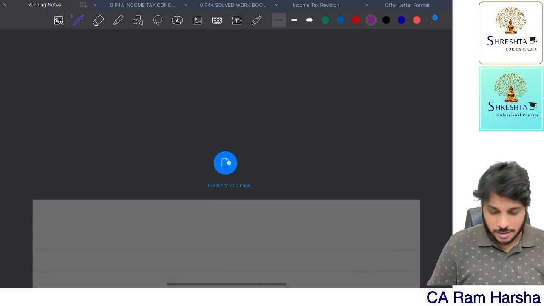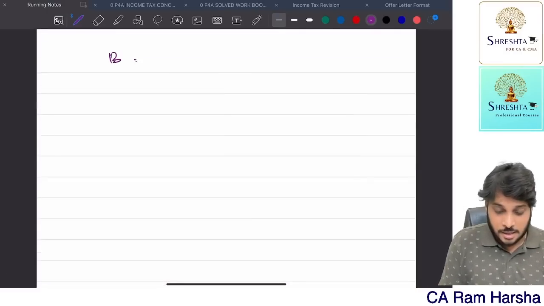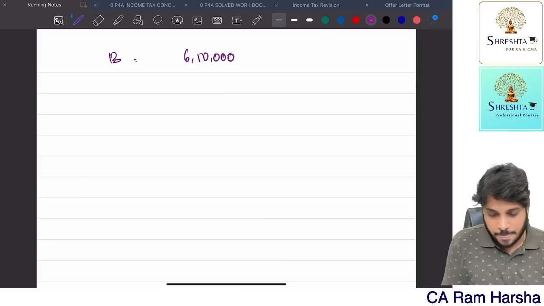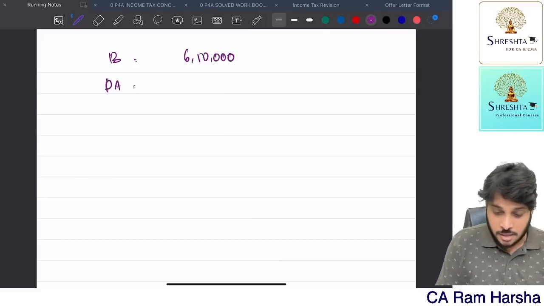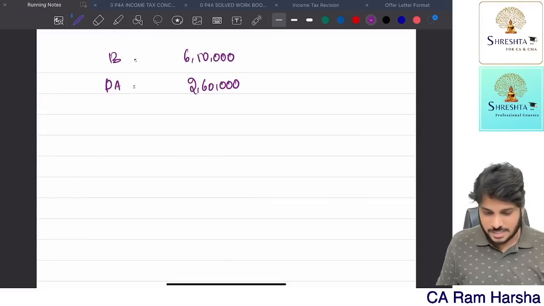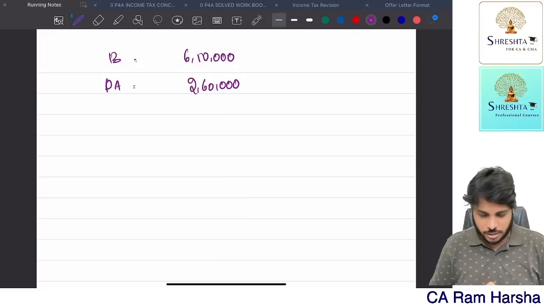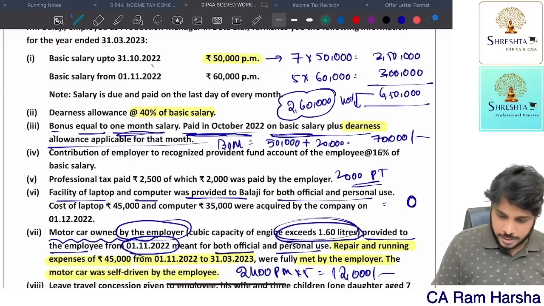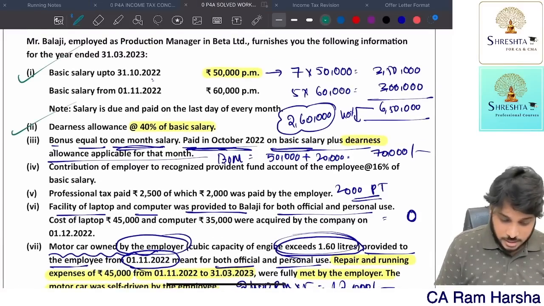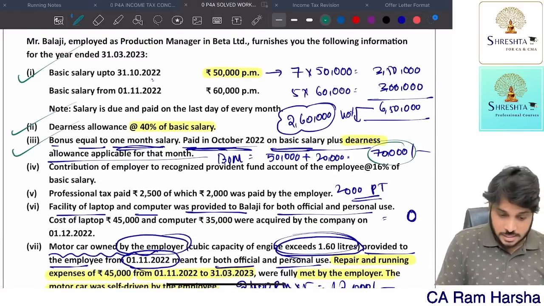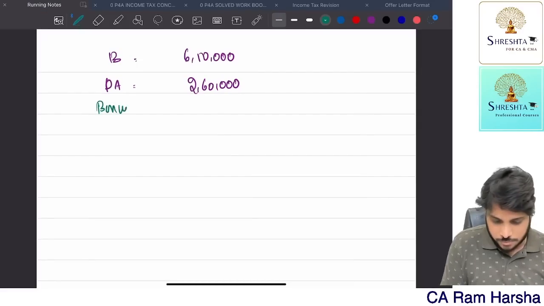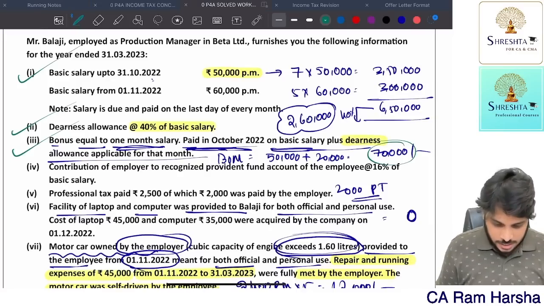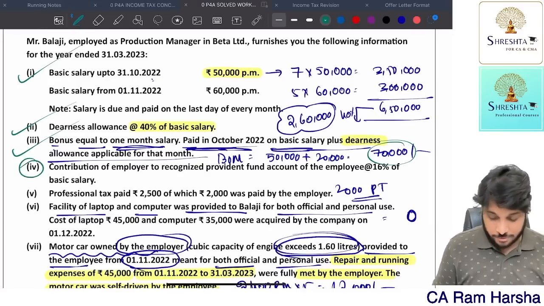Now let's look at it. So what is the basic salary? 6,50,000. What is the DA elements? We have computed 2,60,000, 40%. Correct only, no? Just check out once into 40. 2,60,000. Now how much is the bonus? We considered this. Bonus is 70,000. We considered this also. So bonus how much? 70,000 taxable bonus. Okay. Then contribution by employer to RPF, recognized provident fund.